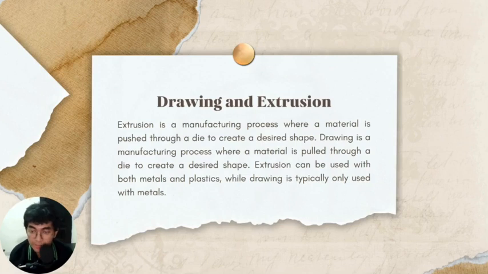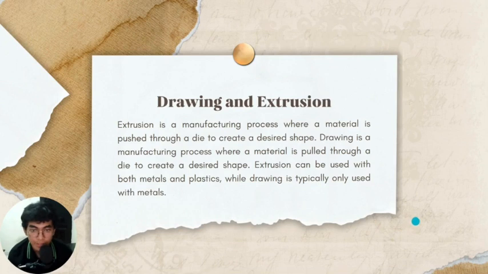So extrusion can be used with both metal and plastic, while drawing is typically only used with metals. Then extrusion can be differentiated: the first one is hot extrusion technology, and the second is cold extrusion.